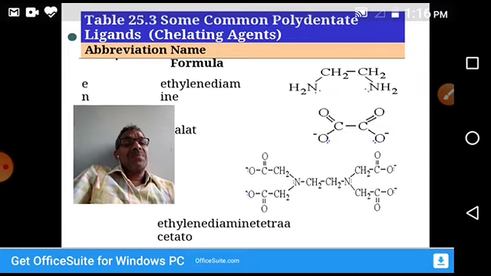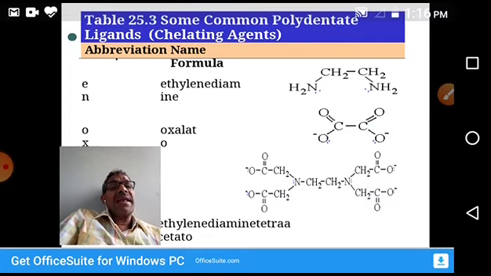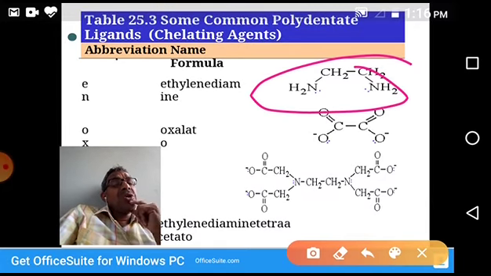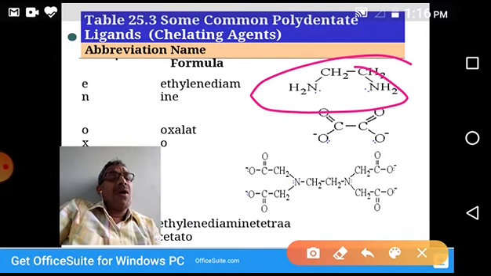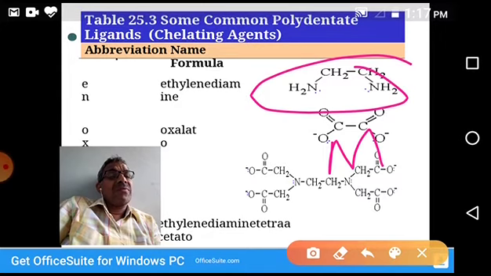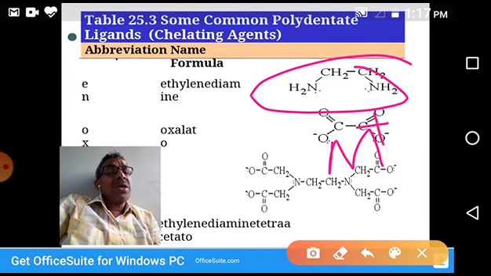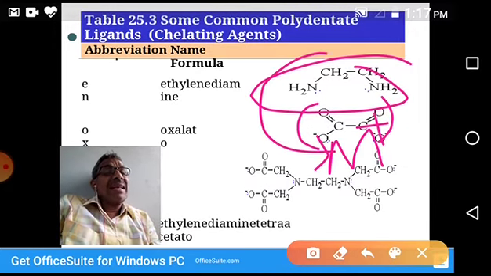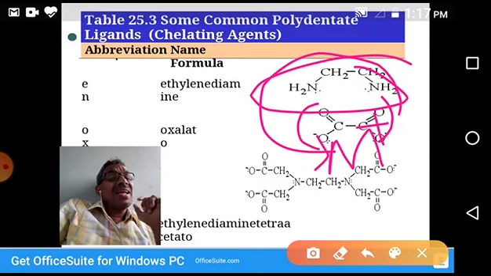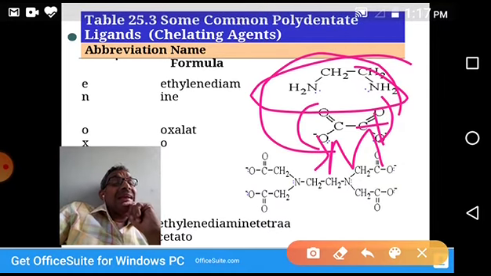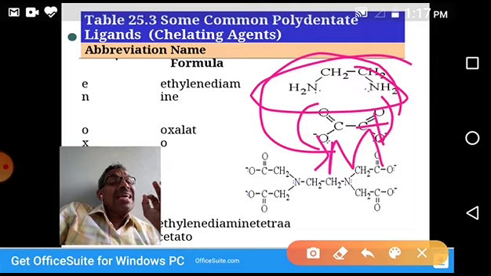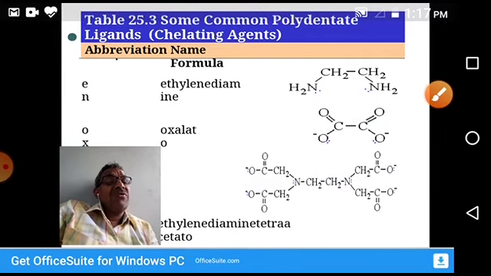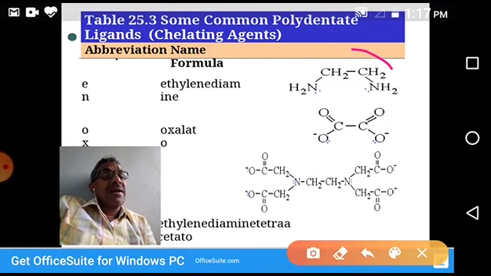You see, for example, chelating ligands. For example, ethylene diamine. Assume ethylene diamine is forming a bond with the central metal atom or ion. For example, this is a metal atom. It is donating two electron pairs from here and here. By forming two bonds, it is forming a cyclic structure. That's why this bidentate ligand is also known as a chelating ligand. So you see carefully, it is ethylene diamine.